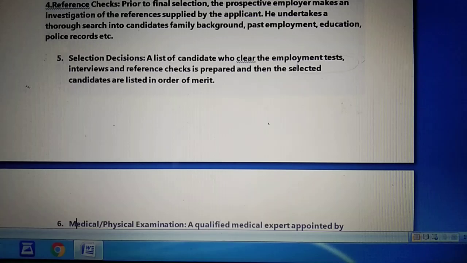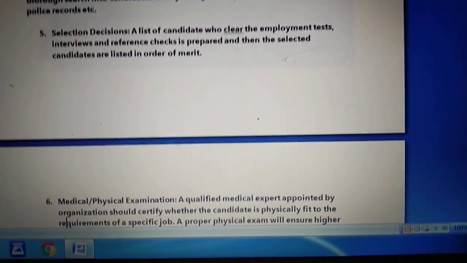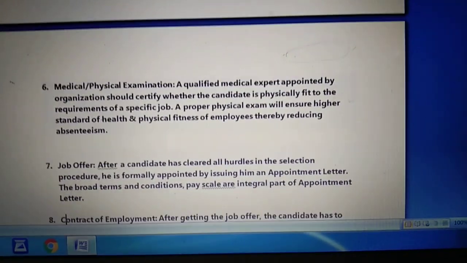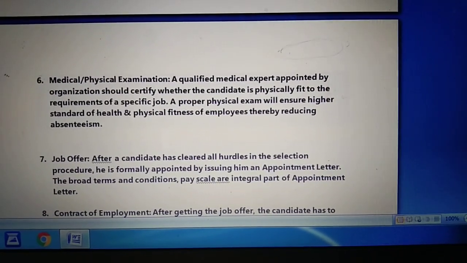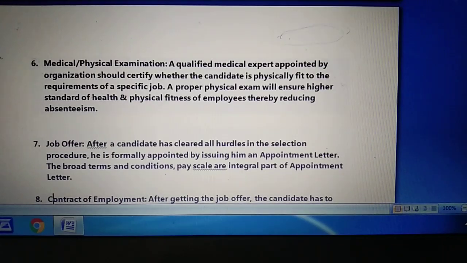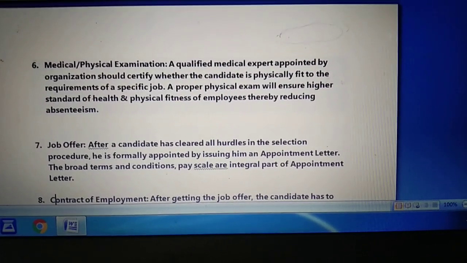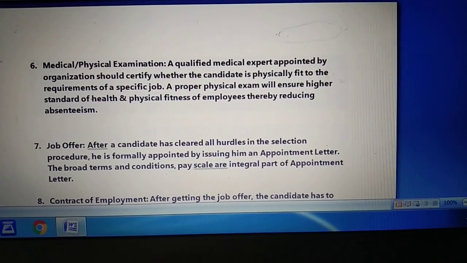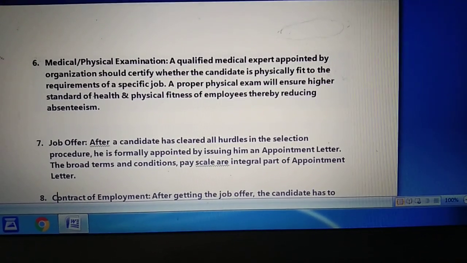Now once that selection decision has been taken and the employee has been selected, the next step in the selection process is medical and physical examination. Medical and physical examination means that a qualified medical expert appointed by the organization should certify whether the candidate is physically fit for the requirement of a specific job or not. A proper physical exam will ensure a higher standard of health and physical fitness of employees, thereby reducing absentees.